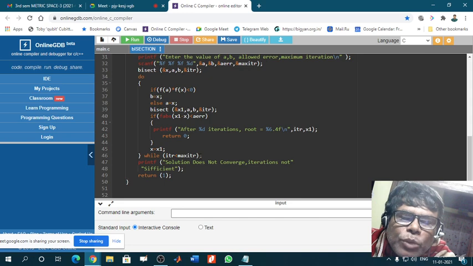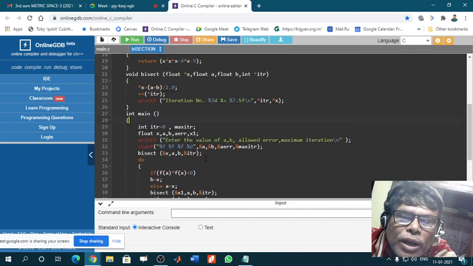Okay, but even after 50, if this condition is not satisfied, when ITR is more than or near maxitr, then the printf command will print "solution does not converge, iteration not sufficient". It will come as a second output. Okay, this is the total program.